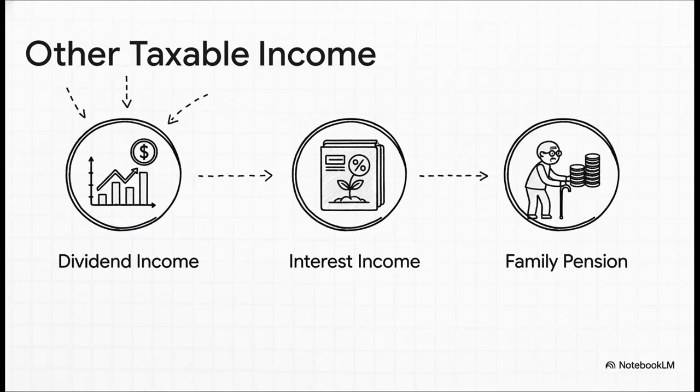Worlds apart. Now, beyond those big one-time events, this catch-all category also covers more regular, everyday earnings. We're talking about the dividends you might get from stocks you own, the interest your savings account is quietly generating, and even things like a family pension. It all falls under income from other sources.